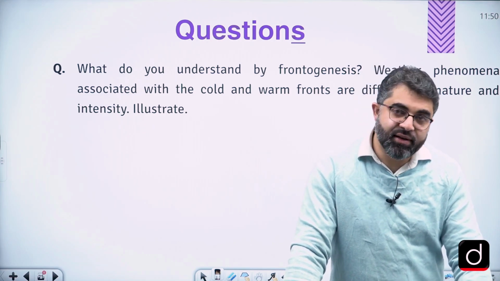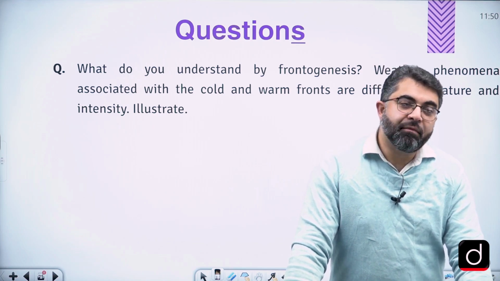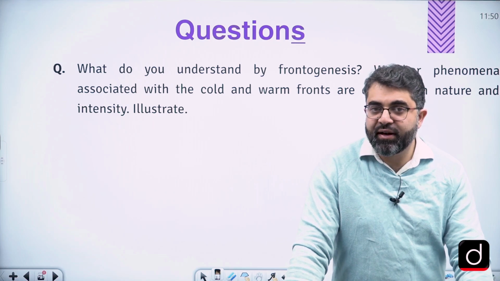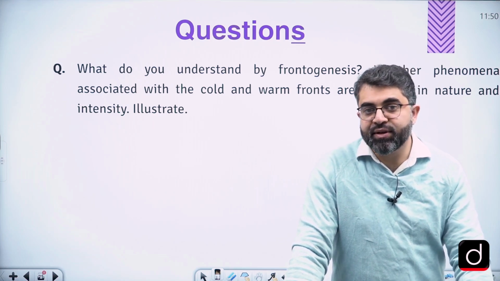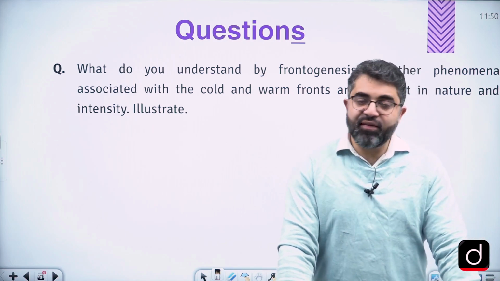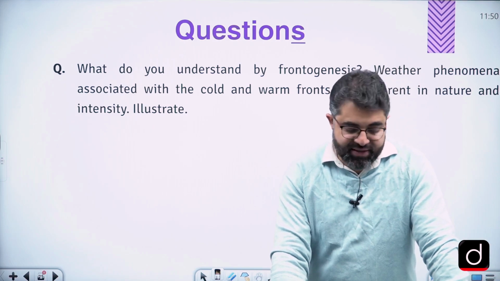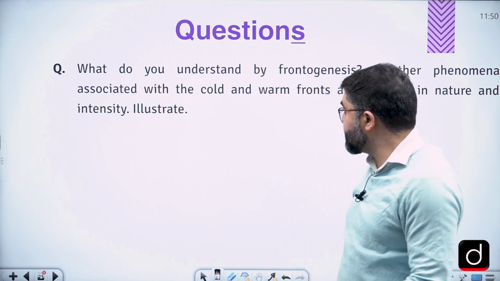They have asked questions on cyclones, on temperature. Winds have not been asked in so much detail, but questions on air masses have been asked. So now we expect a question on fronts and frontogenesis. So let's handle this question.